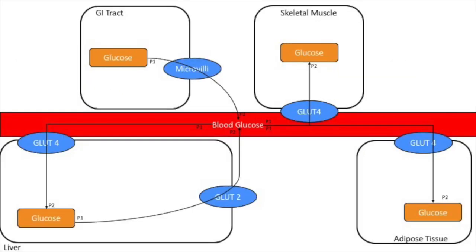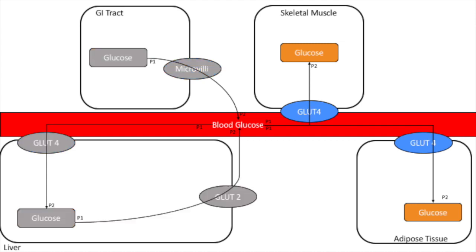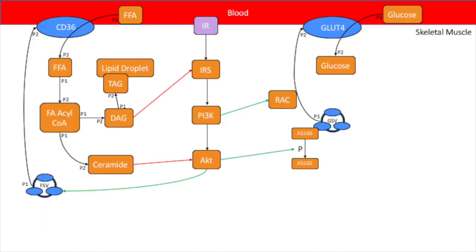This is the overarching model that shows how glucose is taken up from the bloodstream by GLUT4 vesicles into skeletal muscle, liver, and adipose tissues. This process parallels itself in terms of free fatty acid entering each of the cell types via CD36. For this problem, we will only be focusing on skeletal muscle and adipose tissue. In our models, green arrows indicate activation and red arrows indicate inhibition. In terms of skeletal muscle, this is the normal way that glucose and FFA enter the cell.